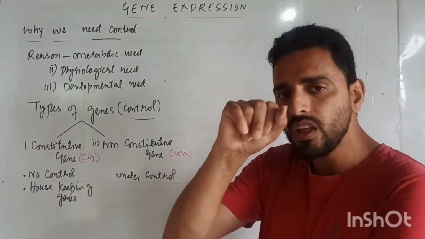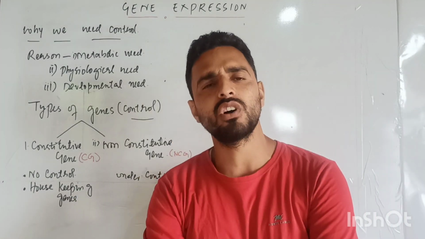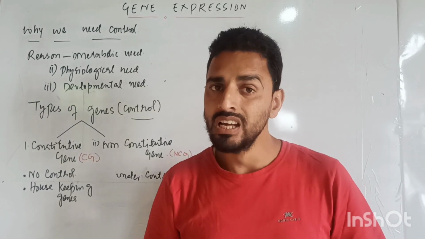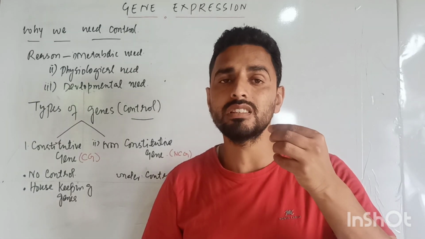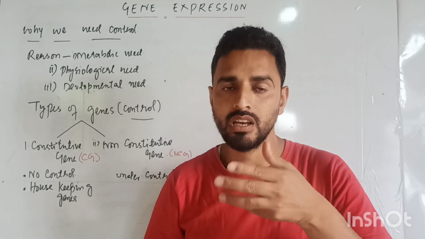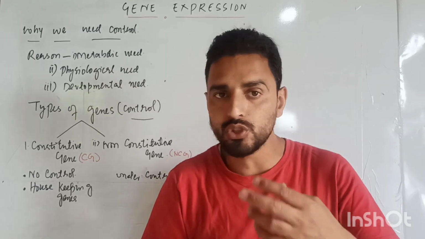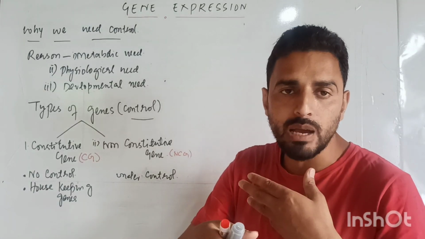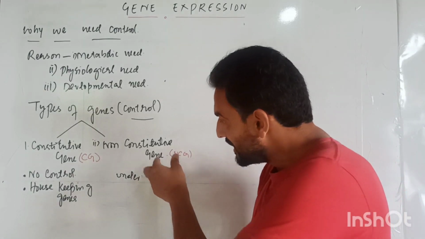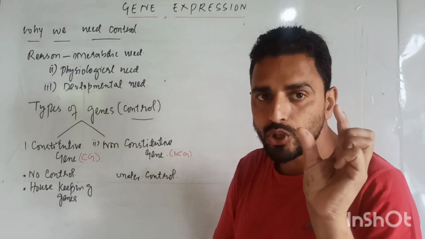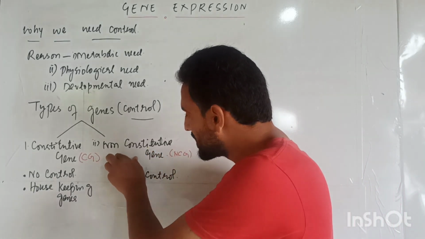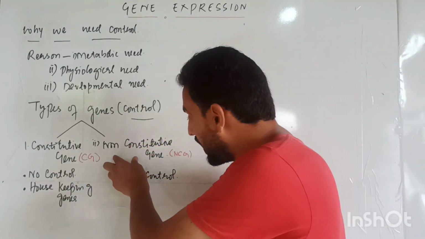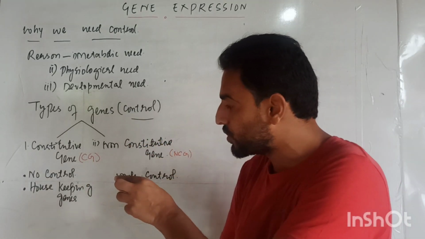Non-constitutive genes work at a particular point and at a particular time. For example, let us take follicle stimulating hormone, FSH. This hormone is released at the time of puberty; from puberty onwards it is released, and before the onset of puberty, FSH is not released. When FSH is released at a particular time, the gene which produces it is considered a non-constitutive gene.